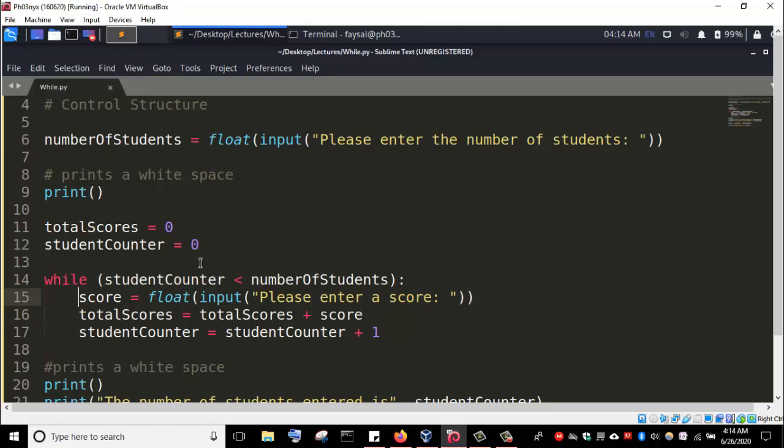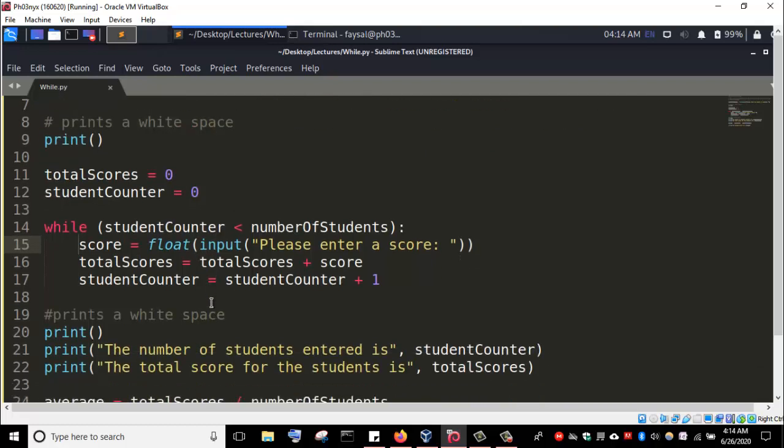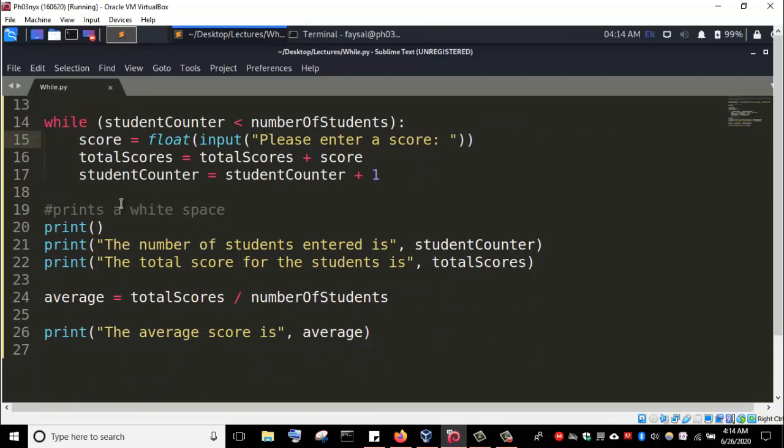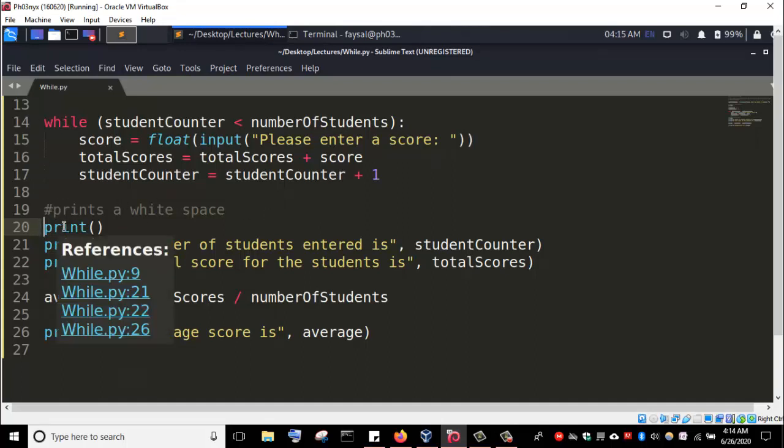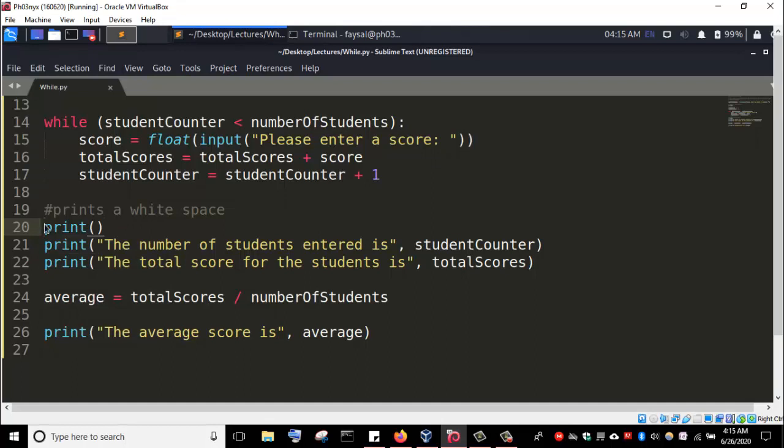Once the condition becomes false, program control will be transferred to the line immediately after the while structure. So as soon as this condition becomes false, program control will be transferred to line number 20. Line number 9 is a comment, so it will be ignored. Line 20 will basically print out a white space. All right, so this is how a while repetition control structure works.